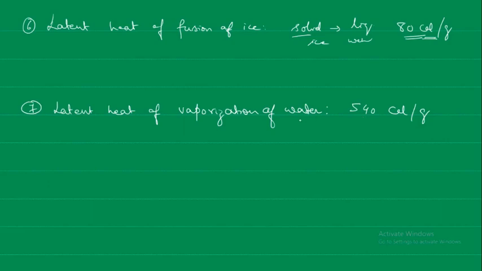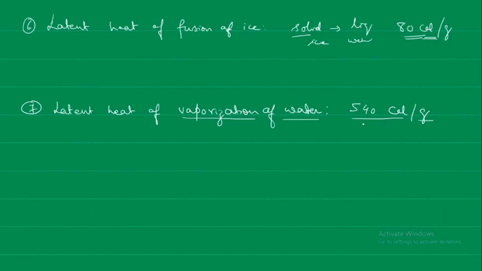You can also imagine that if a person sweats during hot weather, the evaporation of the sweat takes heat from the body and gives a cooling effect. That is the vaporization of water. So when the water is getting vaporized, this much amount of energy is going in that form, resulting in a cooling effect.